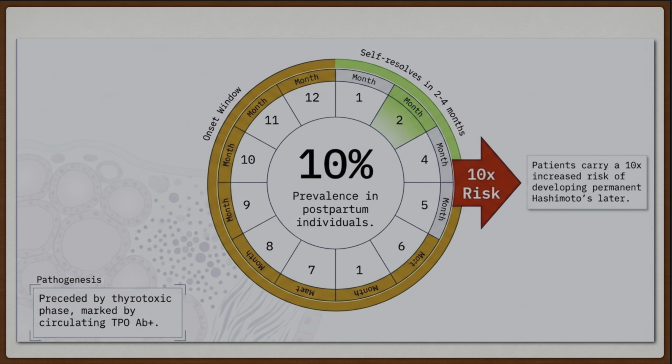There is increased prevalence of the condition in postpartum individuals, by 10%. Its onset is at 10 to 11 months and it self-resolves in 2 to 4 months. The patient carries a 10 times higher risk of developing permanent Hashimoto's later. It is preceded by circulating thyroid peroxidase antibodies.